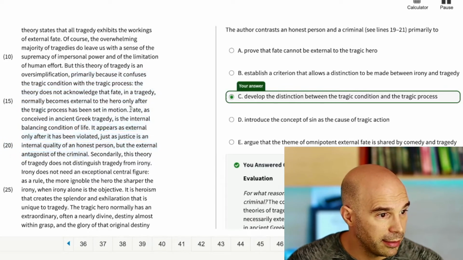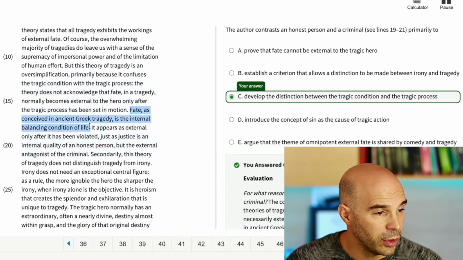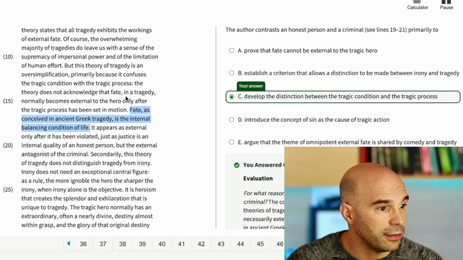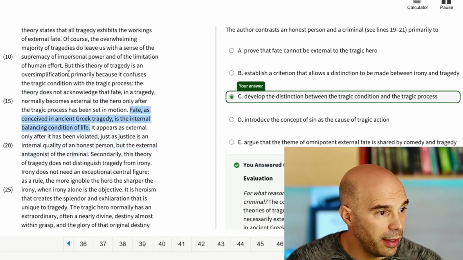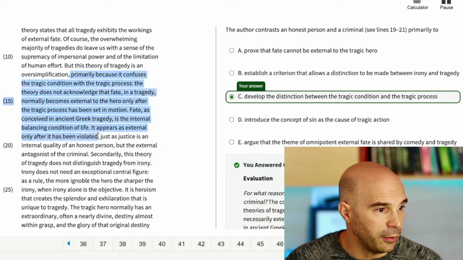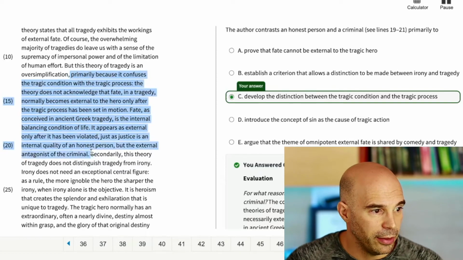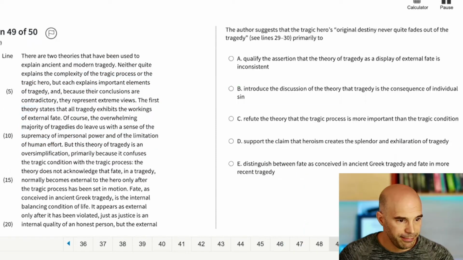Unfortunately, when I first tried this question, what I did is I read this, and then I only went back to fate, right? So I only added that one sentence before it. What I should have done is I should have gone all the way back to primarily and read from there, and then I would have been just fine. Okay, so that's my takeaway from this question. All right, two more to go.